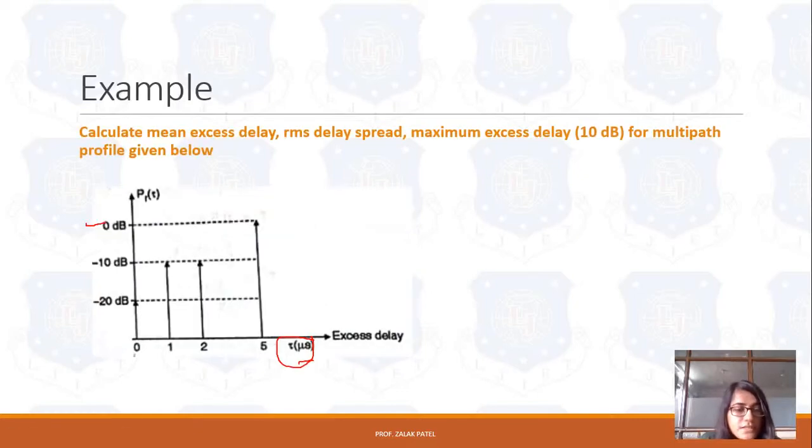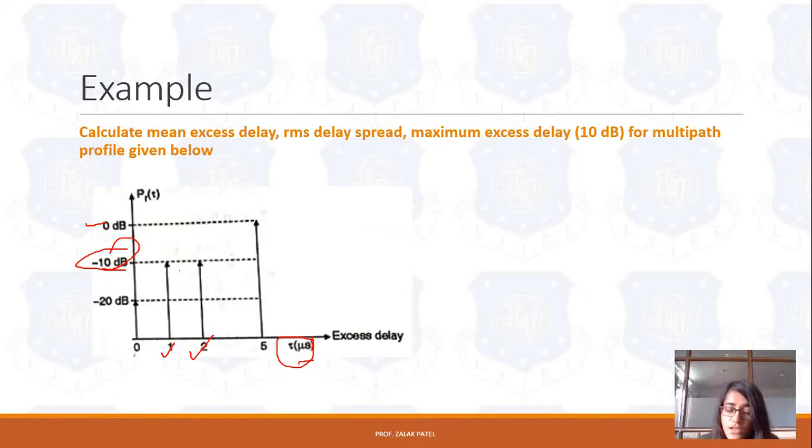Over here you can see that at 1 microsecond it has a value of minus 10 dB, and at 2 microsecond it also has the same value, minus 10 dB. So now we convert this minus 10 dB into a linear value.